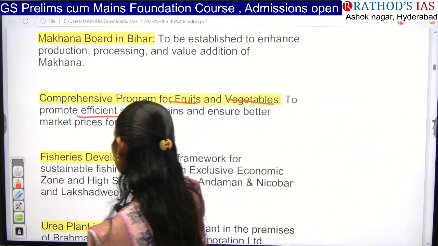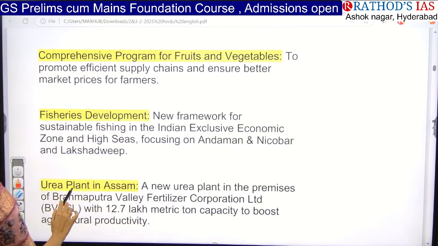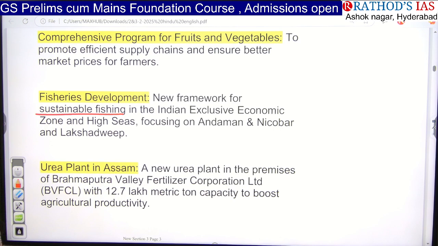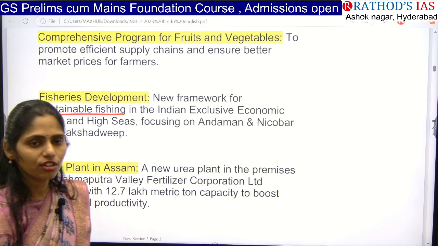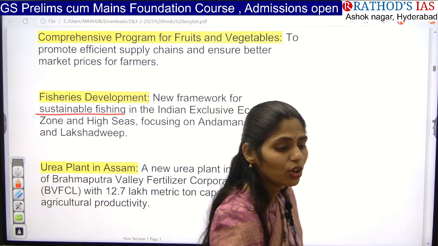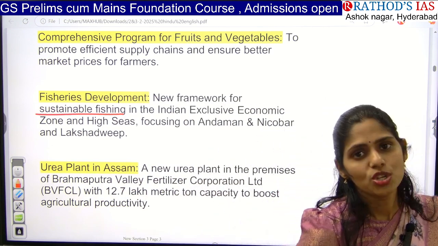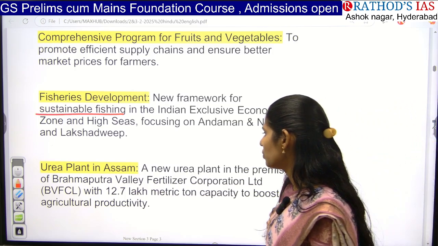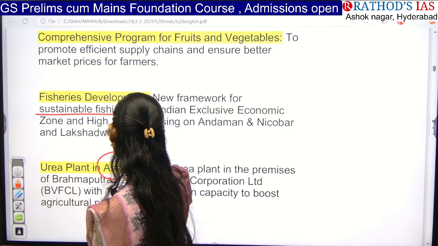And even the government is focusing on fisheries development. So under this fisheries development, they came up with a new framework for sustainable fishing in the Indian exclusive economic zone and as well as the high seas. And especially now they are focusing on Andaman and Nicobar and Lakshadweep Islands as well, so that we can tap huge fisheries now. And next one is we are going to set up a urea plant in Assam.